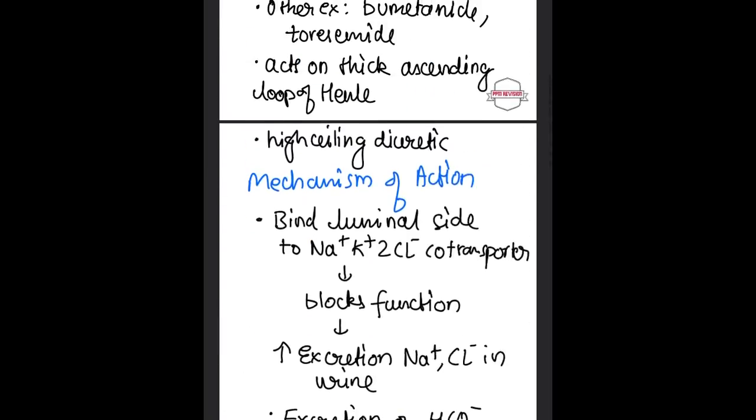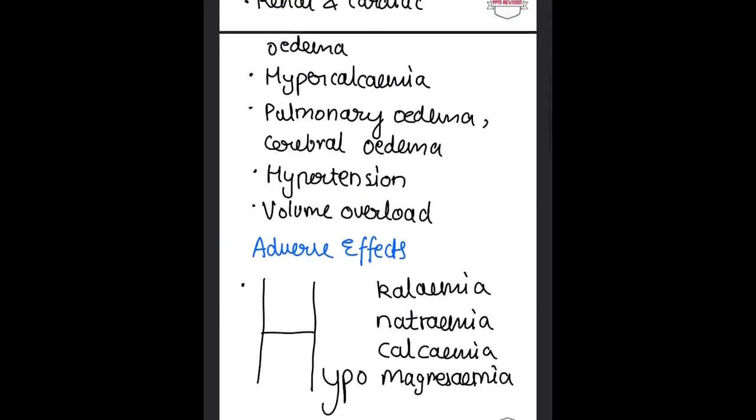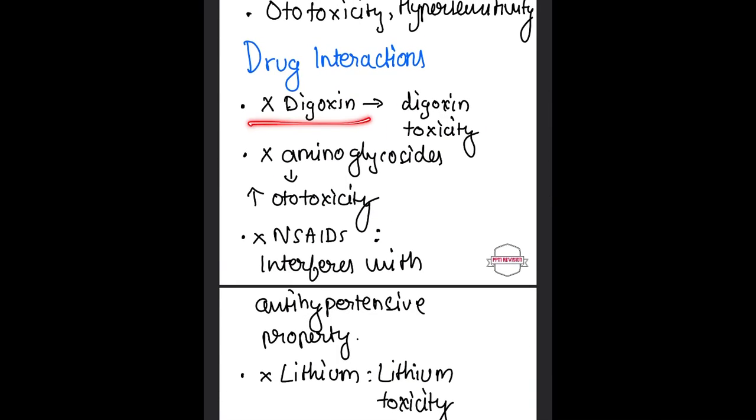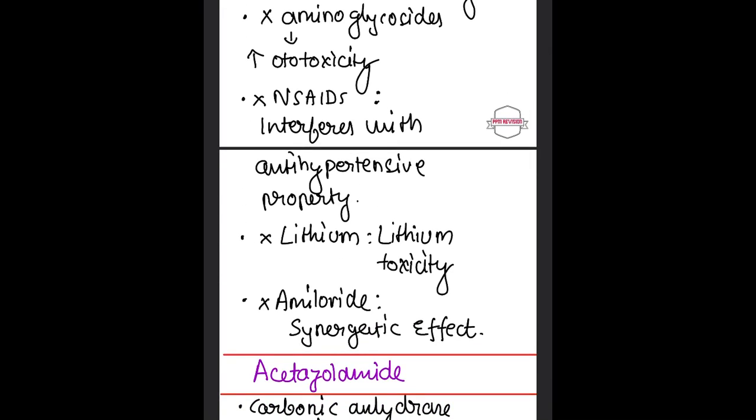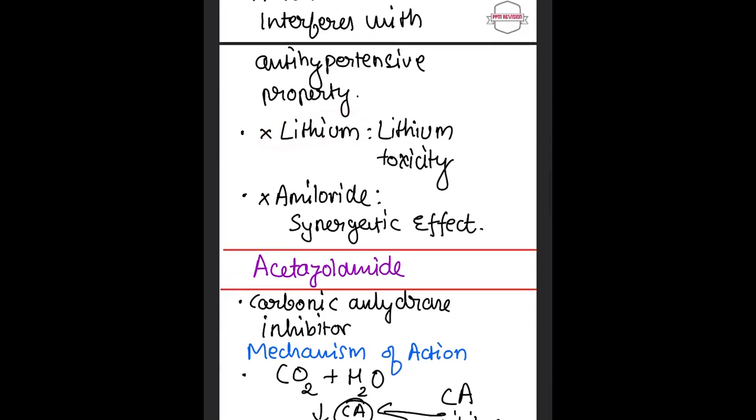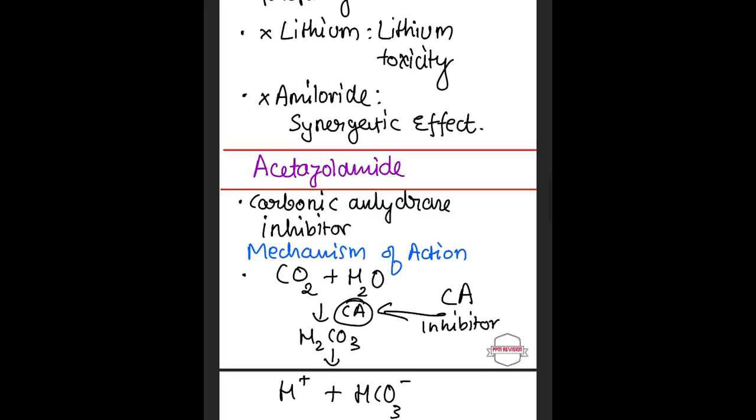The drug interactions of furosemide include: when given with digoxin, it causes digoxin toxicity; along with aminoglycosides it causes ototoxicity; and with NSAIDs it causes hindrance in the antihypertensive property. And then lithium toxicity; and with amiloride, both of them act together and produce a synergistic effect.